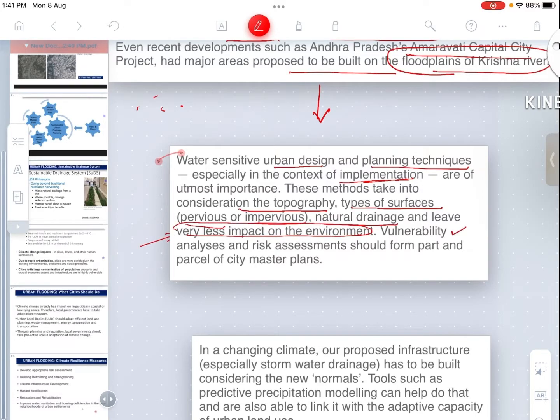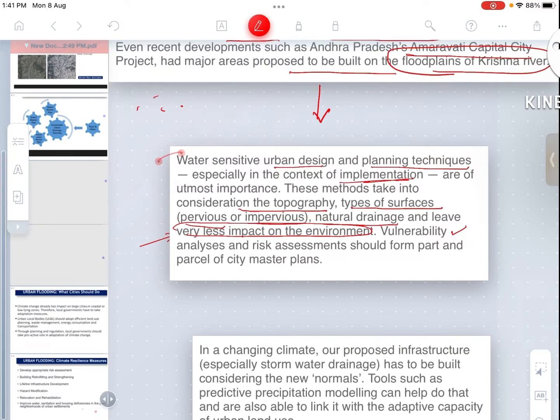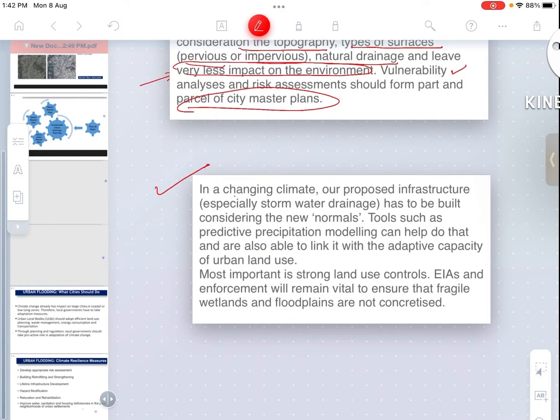And vulnerability analysis and risk assessment should form part and parcel of city master plans. And foremost important, in a changing climate, our proposed infrastructure, especially in stormwater drainage, has to be built considering the new normals, which tools such as predictive precipitation modeling can help to do.